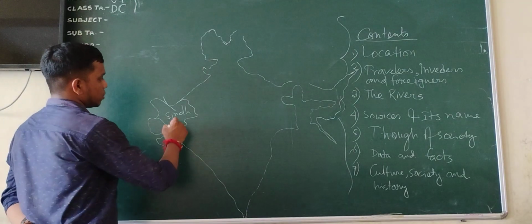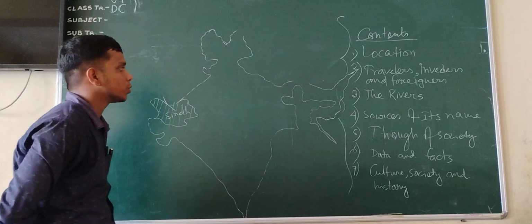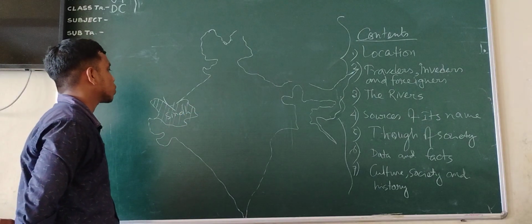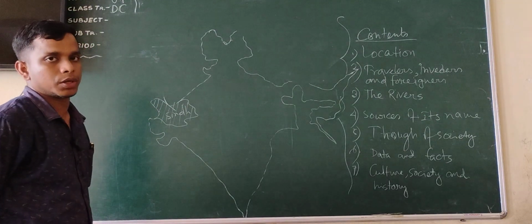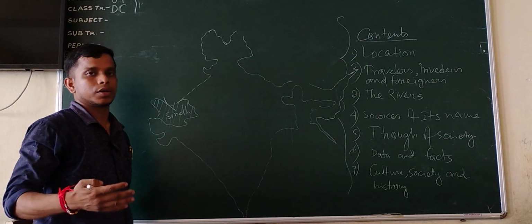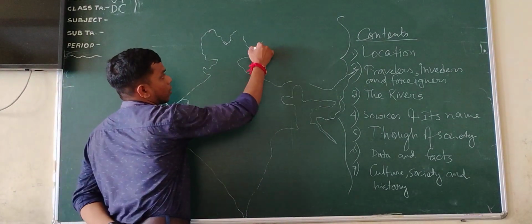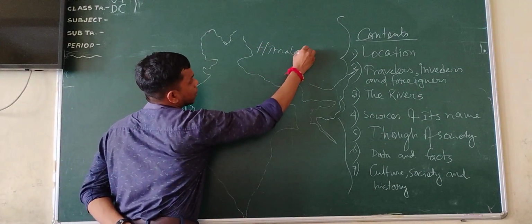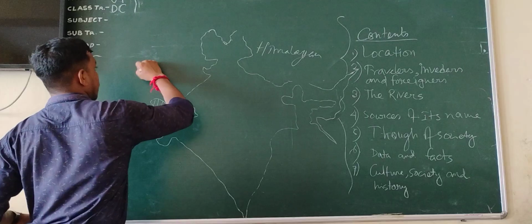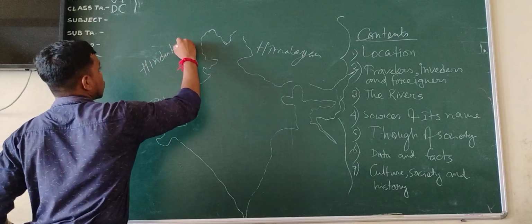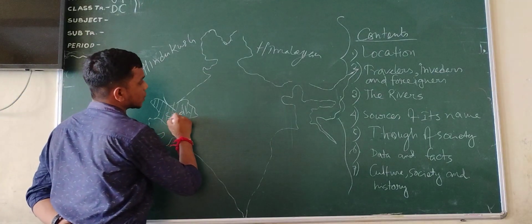Okay, Sindh is a very important area, not only for the origin of India's name, but also there are lots of changes in administration and territory with the power, because this portion comes under the Himalayan, and this is the Hindu Kush area. From Sindh there are 7 rivers.